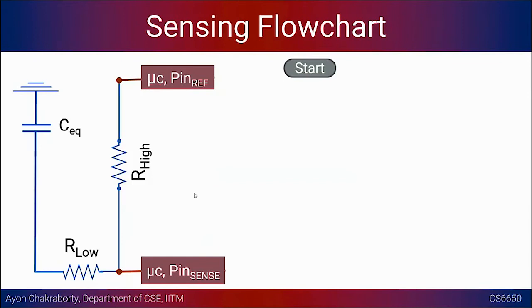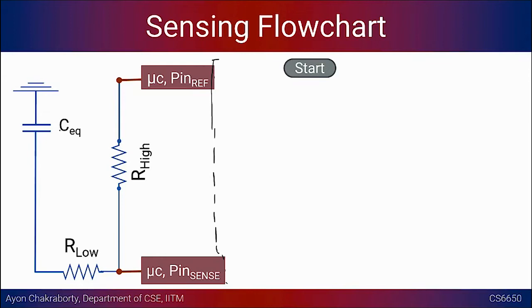Okay. So as you understand, on the left-hand side we have named these two pins: a reference pin on top, and a sense pin. Mind you, there are not two microcontrollers. Probably I should have drawn a picture of a microcontroller, and these are the two pins jutting out of it, some input-output GPIO pins. One I call pin reference and the other one I call pin sense. This is the configuration of the circuit. I will come to why R high and R low later; it could be any R, by the way, but why suddenly R high and R low, we are going to discuss that later.